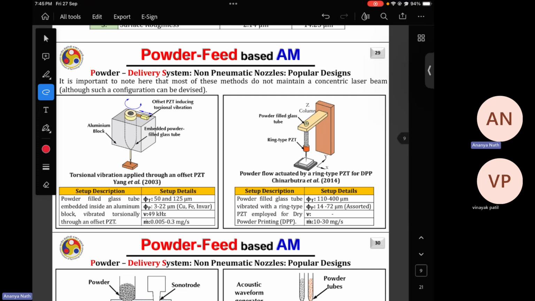So if you are minimizing the use of carrier gas in your deposition, then your porosity will be minimized, because, as I said, porosity is the main difference between powder DED and wire DED. So in case of a non-pneumatic nozzle, there are some studies you can see here.